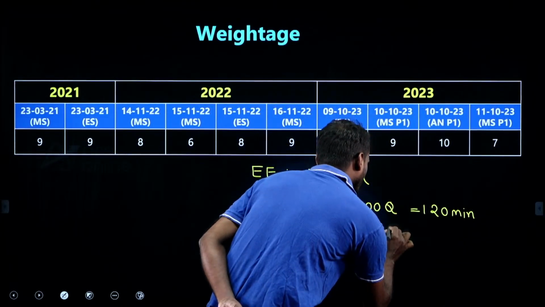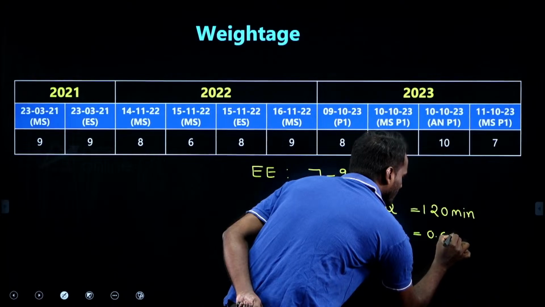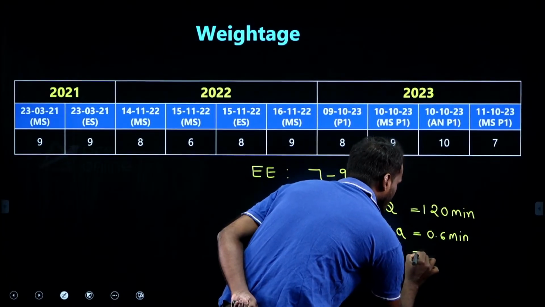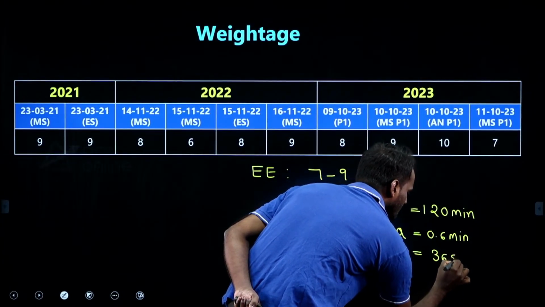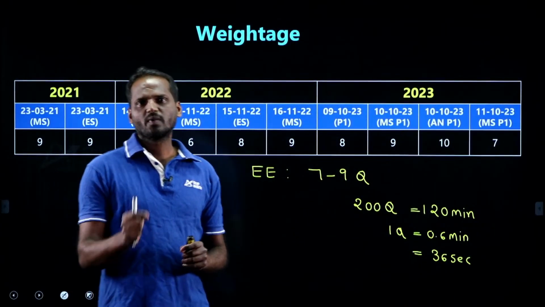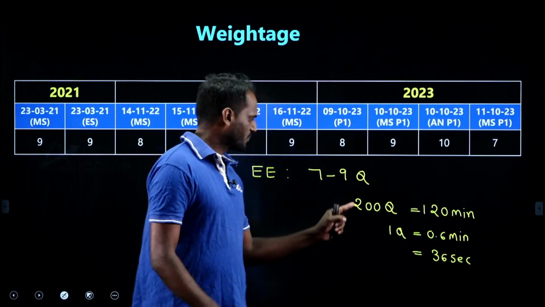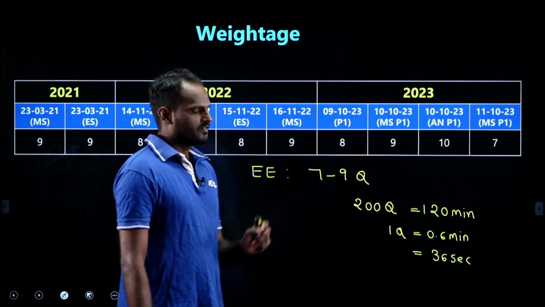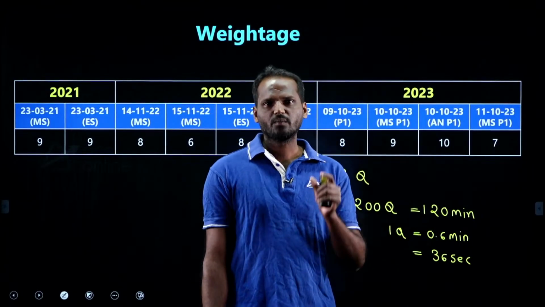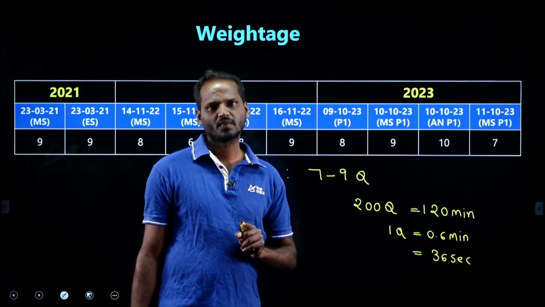Each question gets just 0.6 minute, which means 36 seconds. In these kinds of exams, you must have speed as well as accuracy. Time is very crucial to crack these exams.